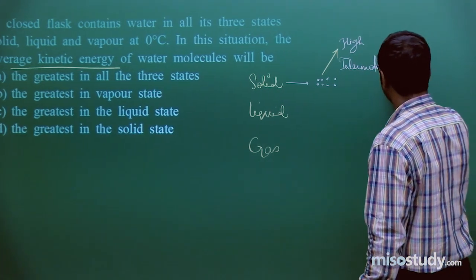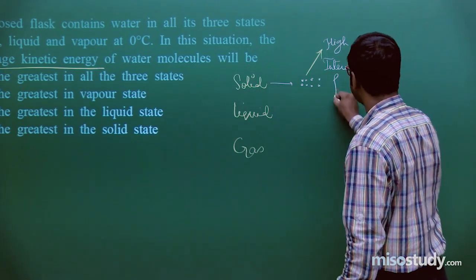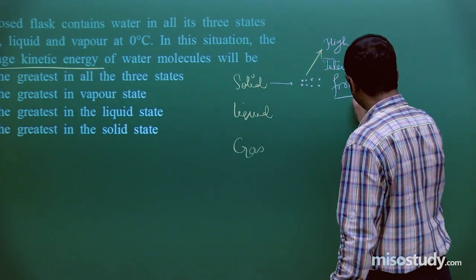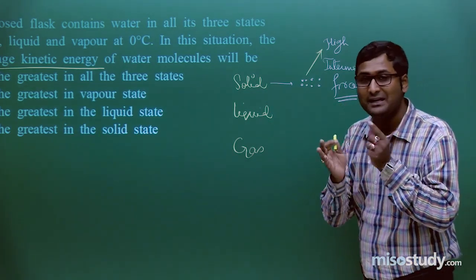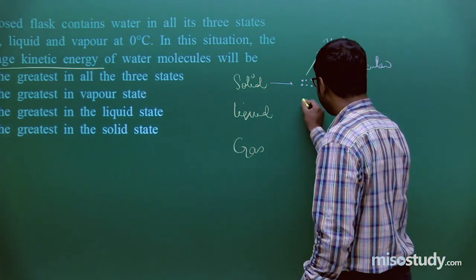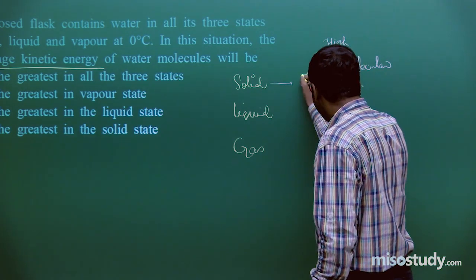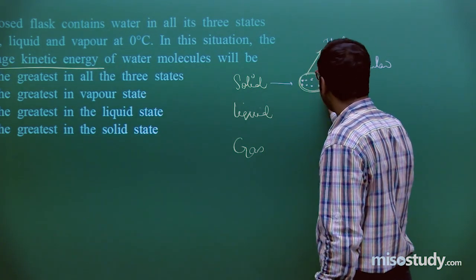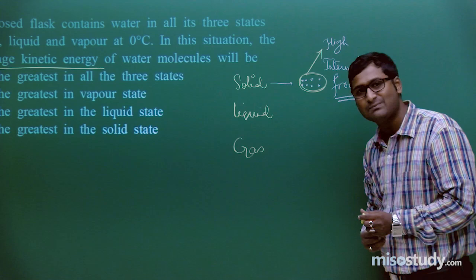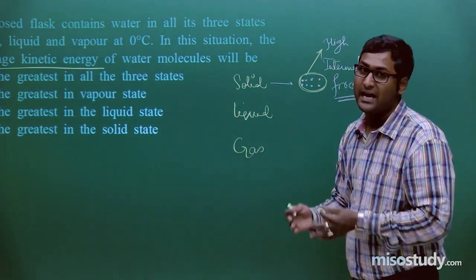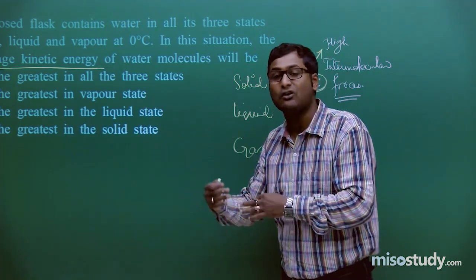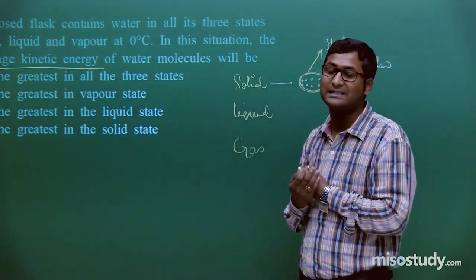If there are high intermolecular forces, then there is very little randomness, that is, very little movement. If there is very little movement, then what will happen? The velocity decreases.